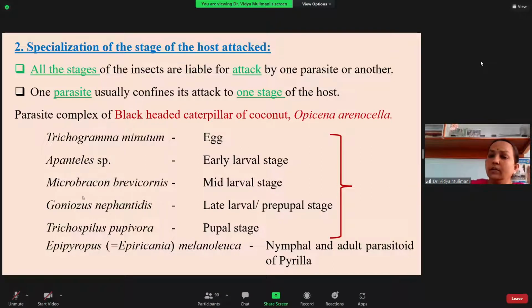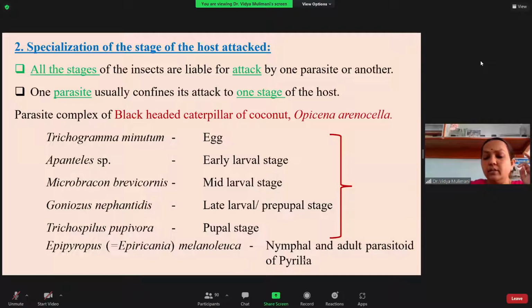It is all the competition that you find in insects also. When you look into the pupal stage of the same caterpillar, it is attacked by Trichospilus pupivora, which prefers only the pupal stage. So this is called specialization in the stage of the attack.